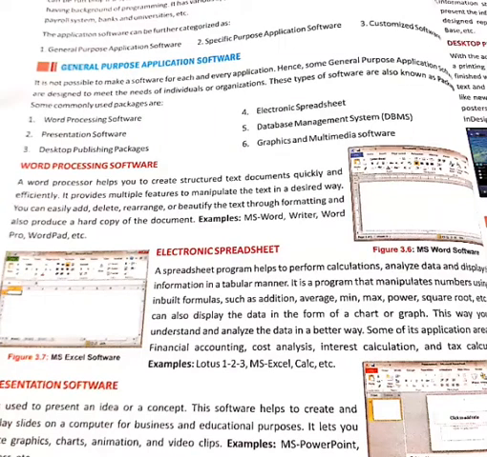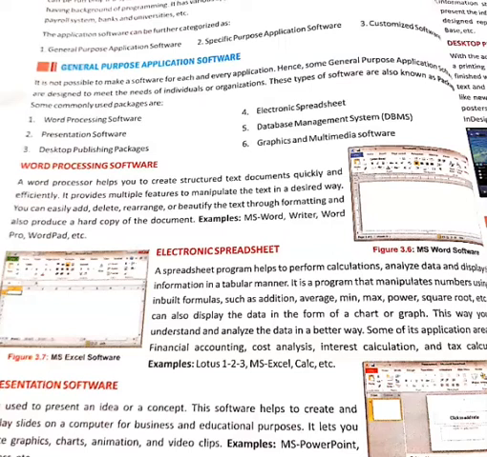Today I am going to teach you different types of application software. As you know, software is classified into two major categories: system software and application software. System software is responsible for performing different types of tasks, whereas application software is used to perform only specific tasks. It means application software is a collection of programs responsible for a specific task.